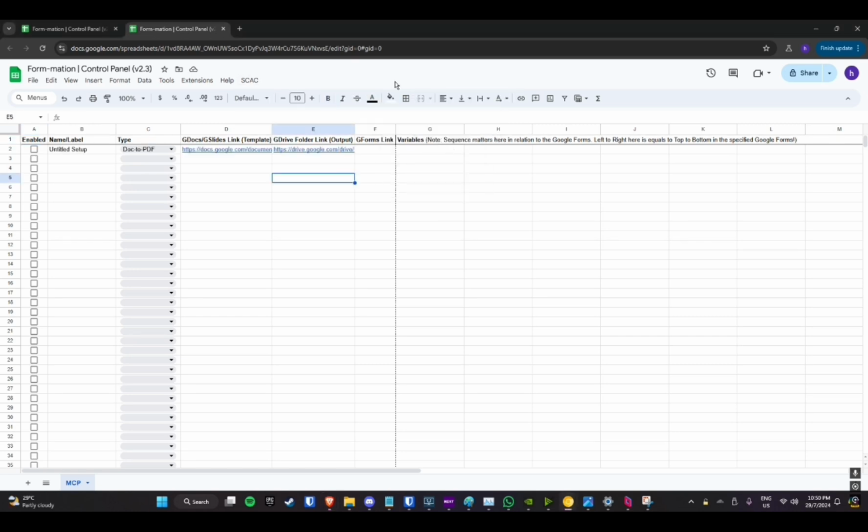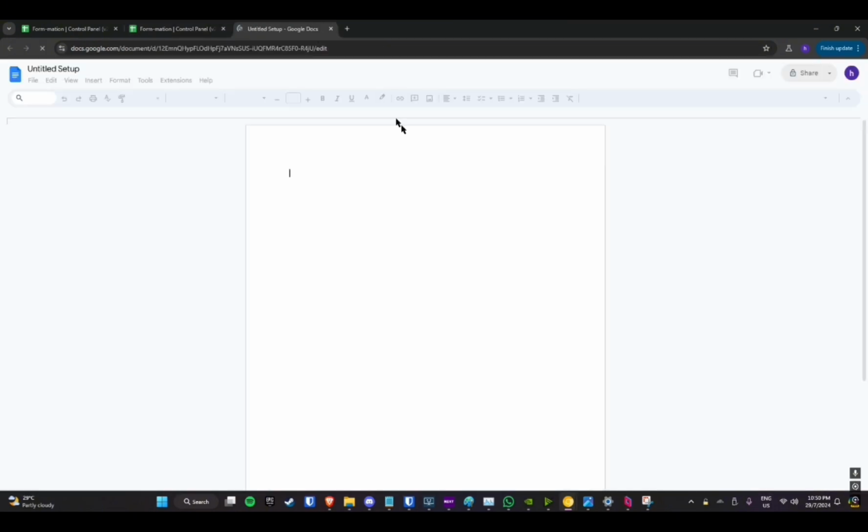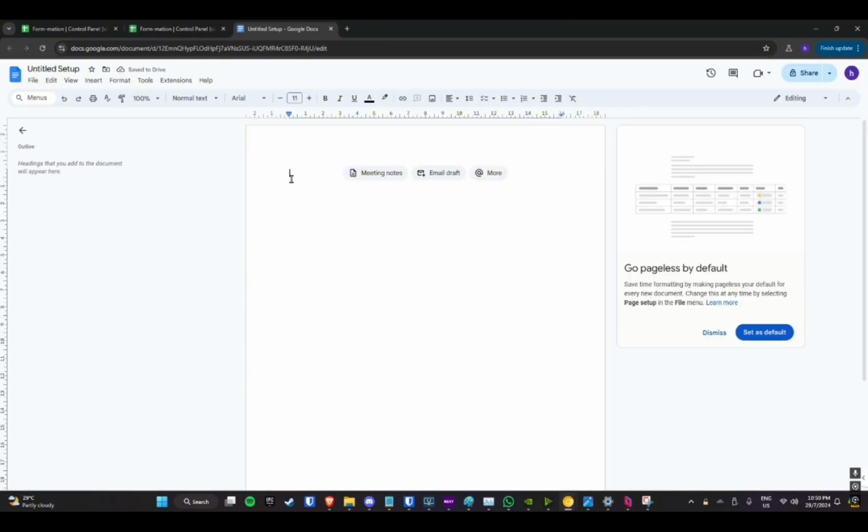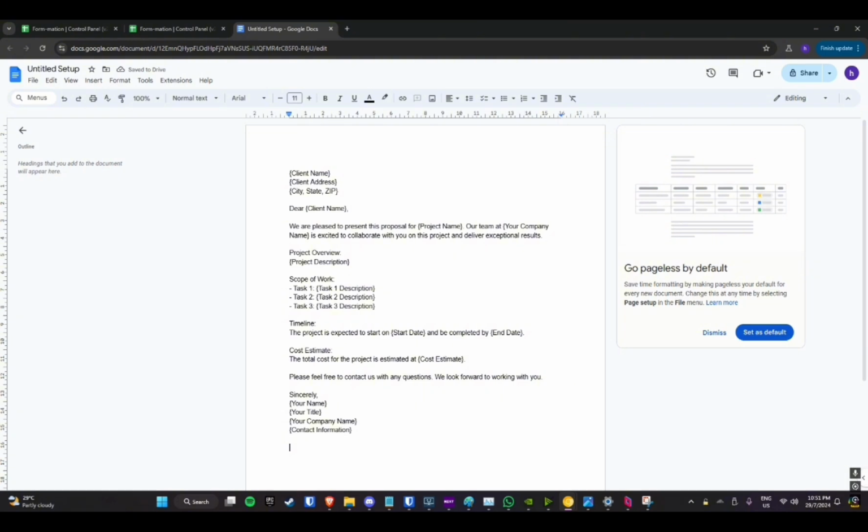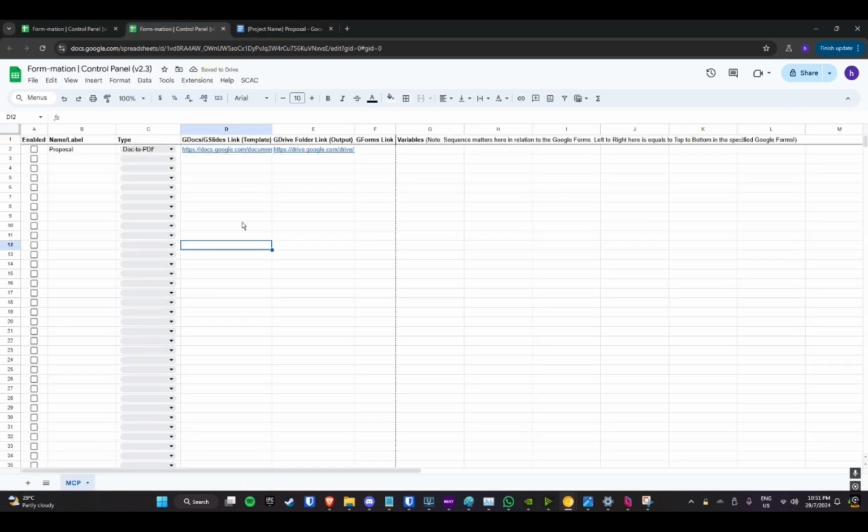When the script finishes running for conversion, you'll be able to change the name of your process, and then you'll be able to edit your template. Here you can enter anything you want, but in this case, I'll have a proposal template prepared. Pasting in the contents, and secondly, I'll be pasting in the file name. To properly enable this setup, you're required to tick Enable here, come to SCAC above here, and click Reload.